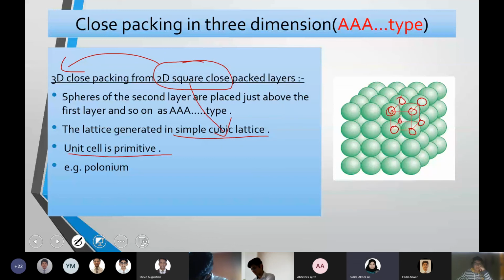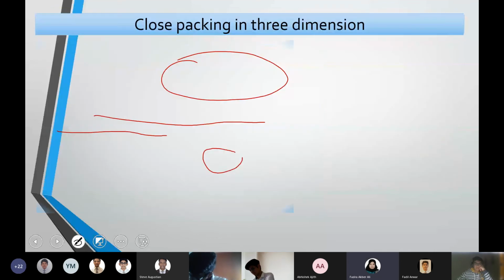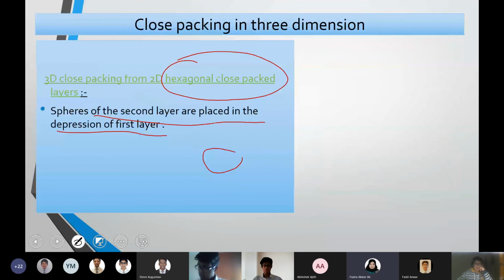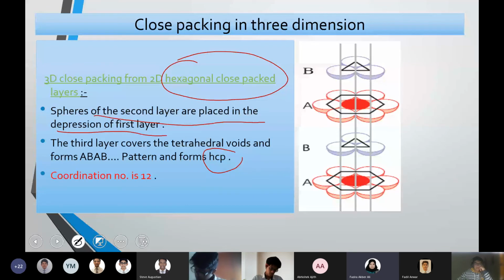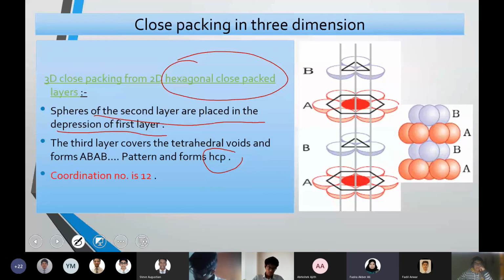That is a normal thing. Now the second type of 2D arrangement was hexagonal close packing. In that hexagonal close packing there was only one layer, and when you repeat it, the layers start going one over the other. Finally, as we discussed, there is formation of voids, which we discussed separately in the previous slides, about how the voids are created.